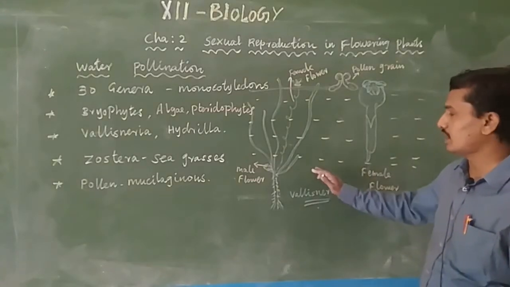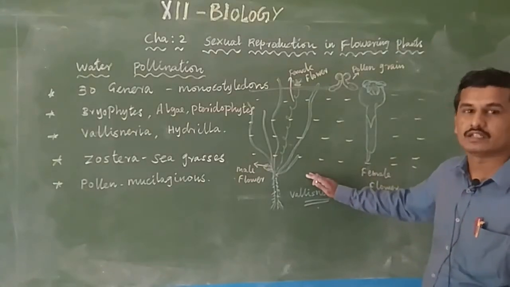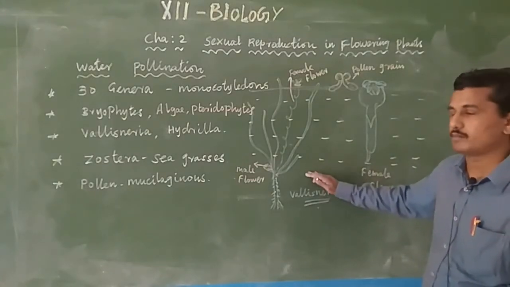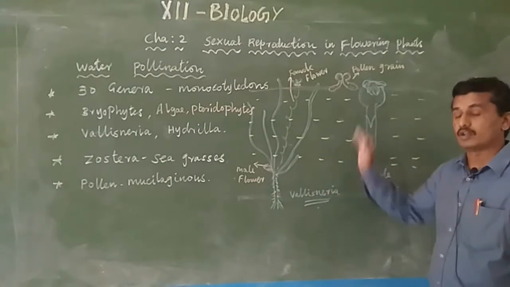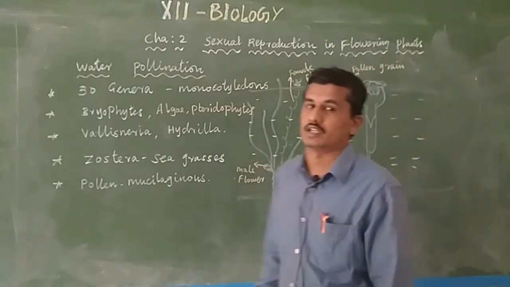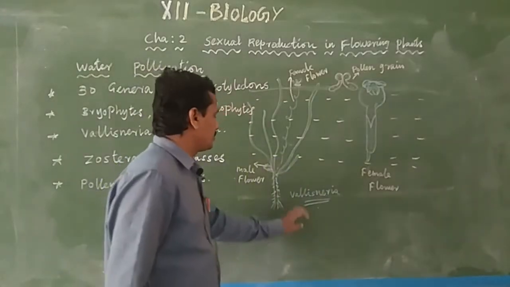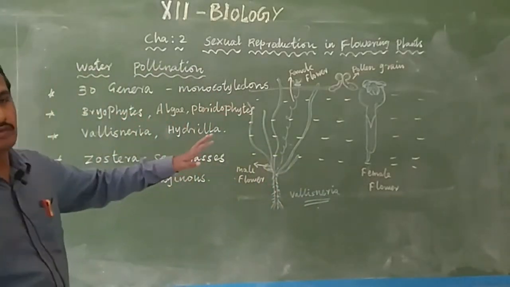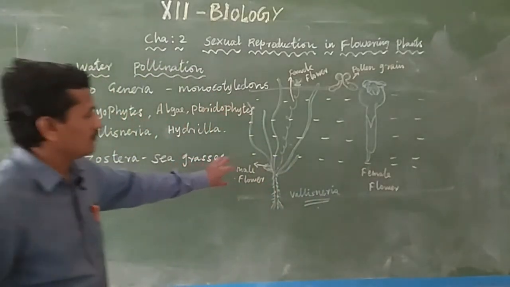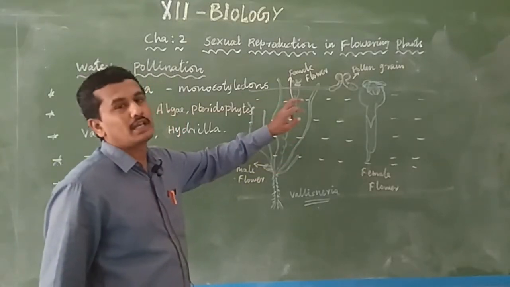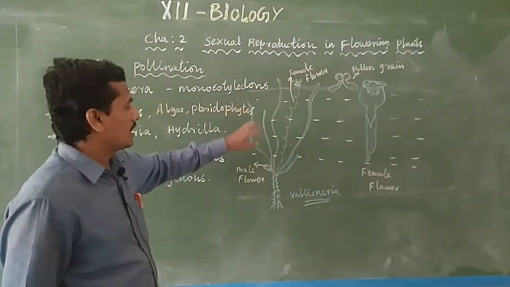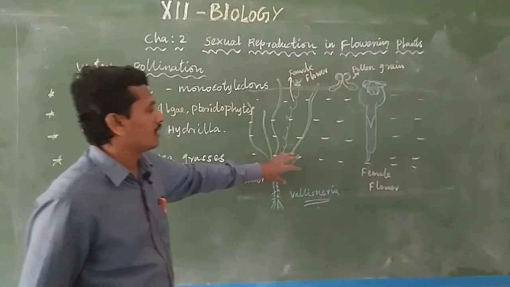Okay, this is Vallisneria, a hydrophyte, an aquatic plant. How does Vallisneria follow pollination by water? It contains male and female flowers. The female flowers are spiral-like, and upon maturity the male flowers are released.